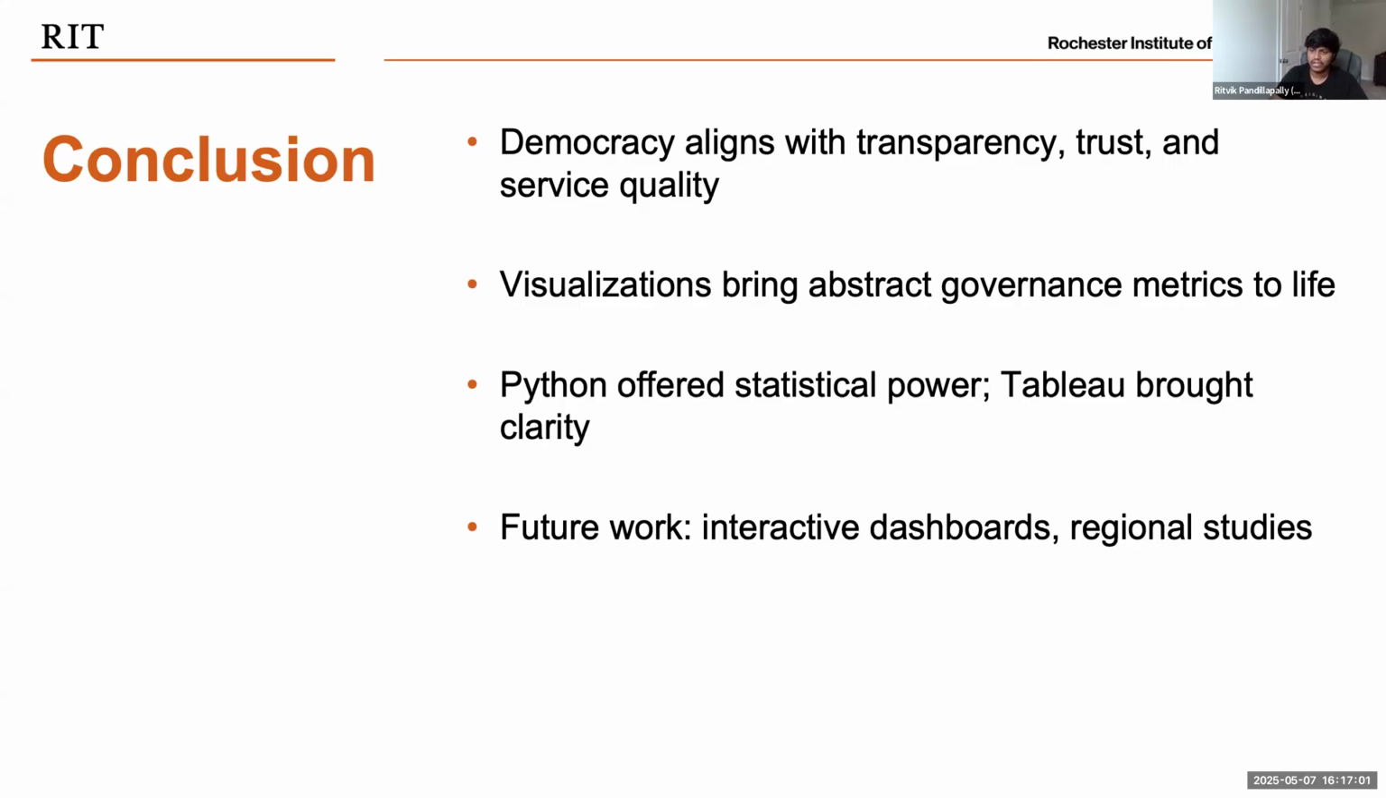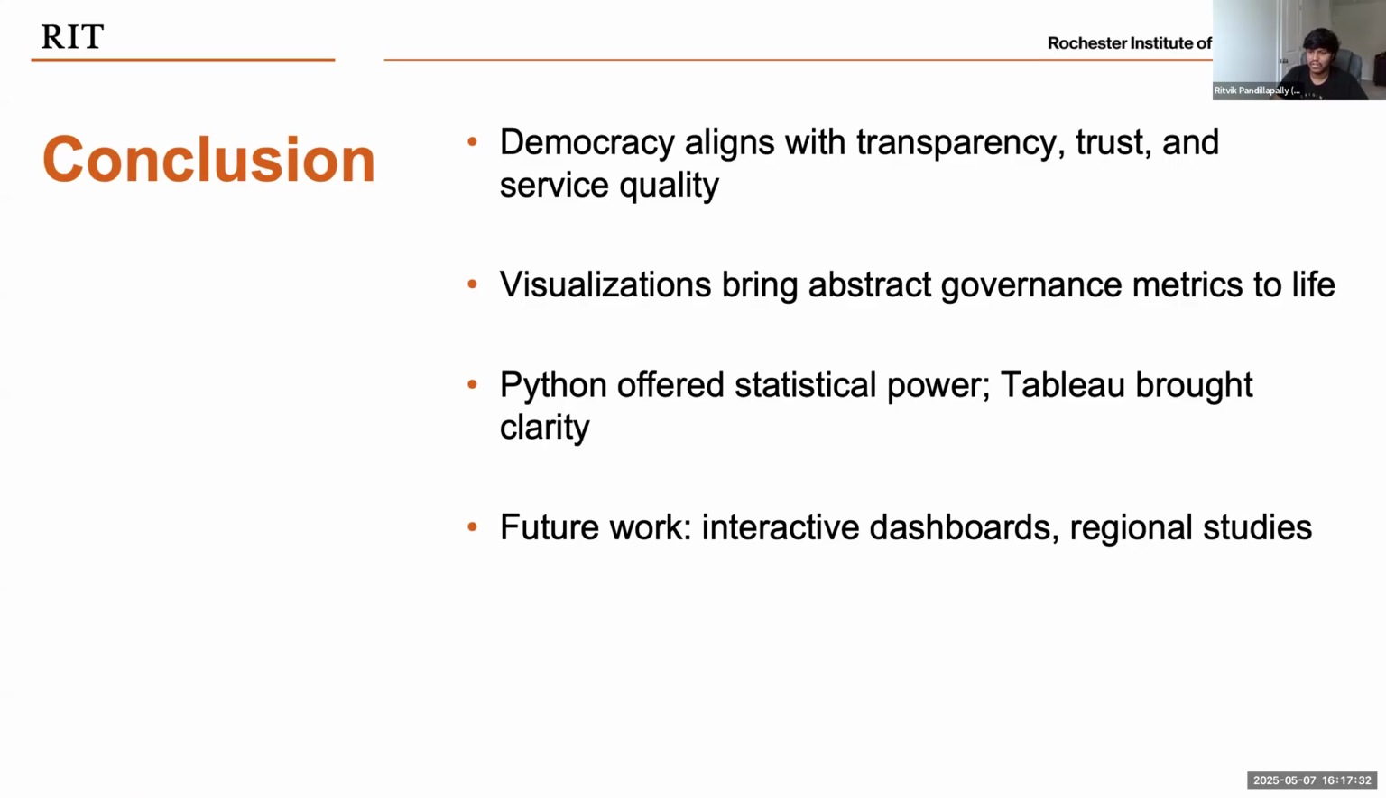By combining the analytical capabilities of Python with the storytelling power of Tableau, we were able to make these abstract governance indicators come to life. Python allowed us to statistically validate patterns and identify significant correlations, while Tableau made those insights accessible through clean, intuitive visualizations. Looking ahead, we see opportunities to make this research even more interactive and localized.